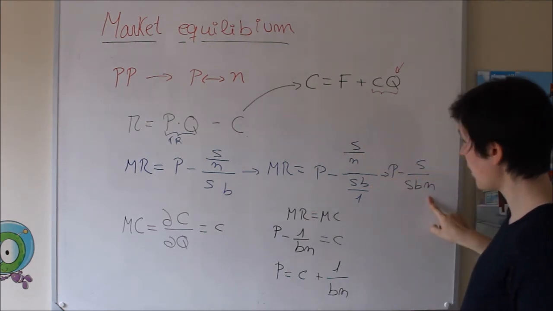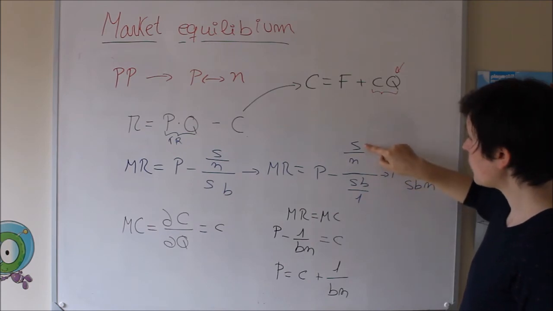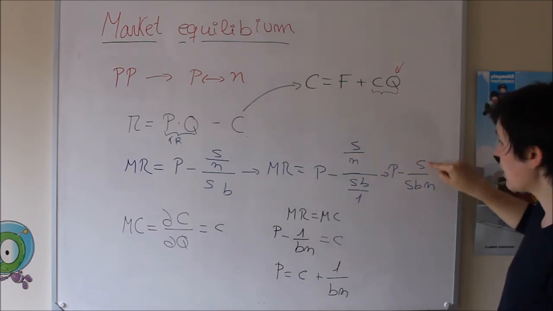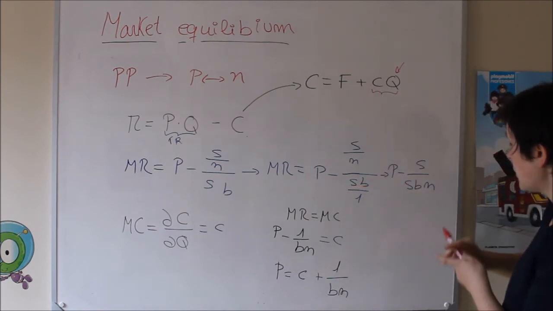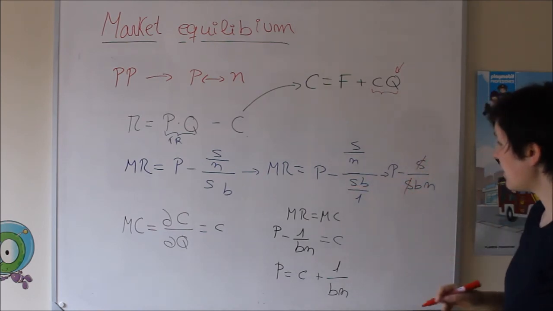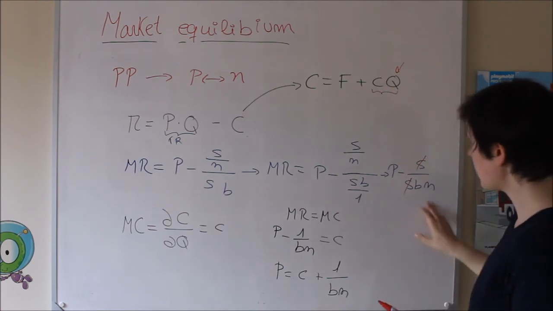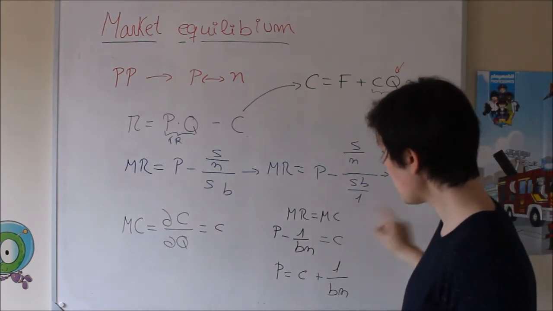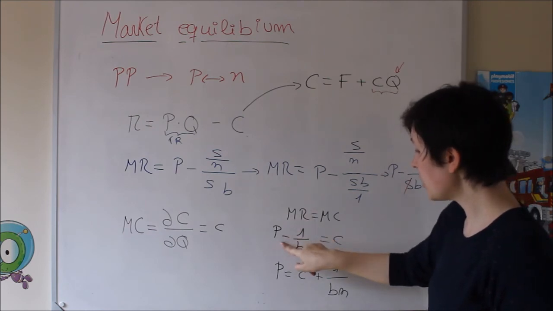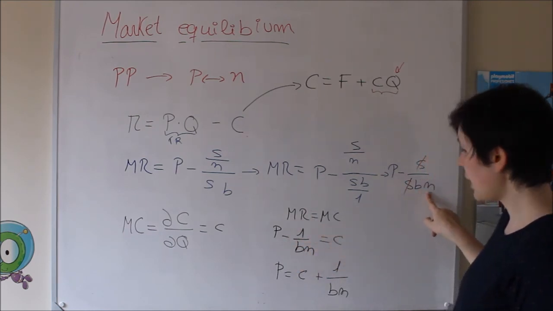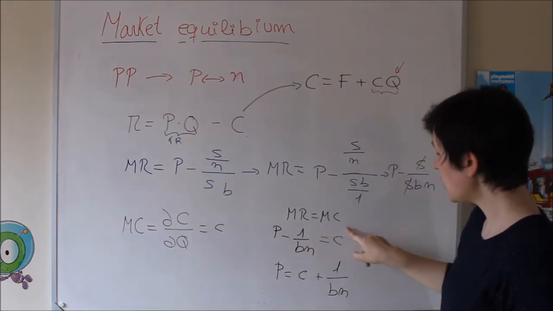So it's the thing that we have here. 1 multiplied by X is X, and now we have N times X times B. So X and X here cancel out. So that's why we are going to have the marginal revenue, the price minus 1 over BN, equal to the cost.